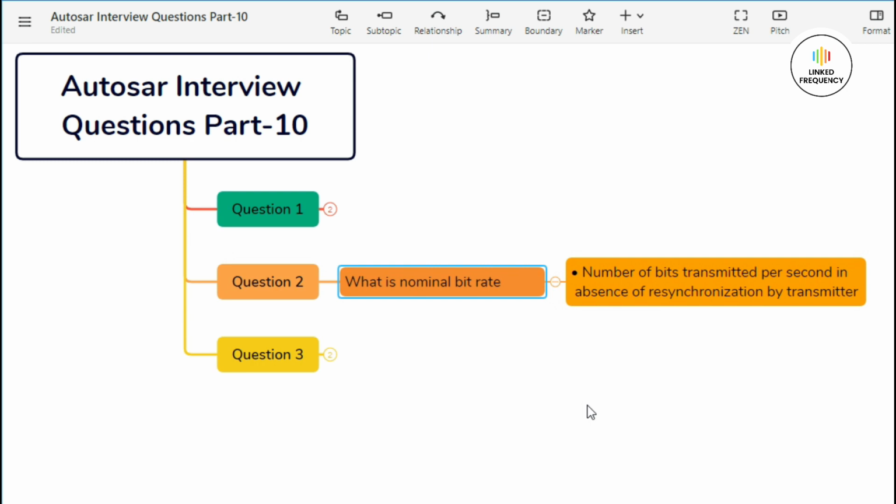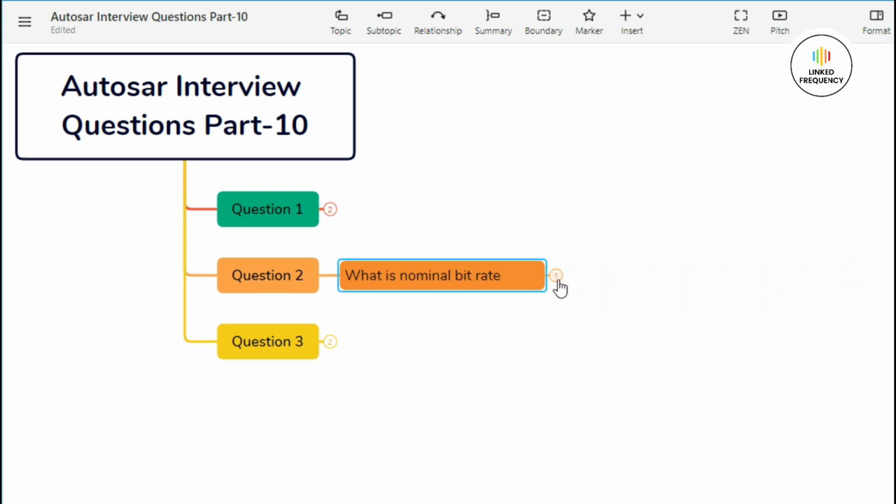Firstly, synchronization segment. It is used to synchronize the various nodes on the bus. Then the next one is propagation time segment. It is used to compensate for the physical delay times within the network. Then the next ones are phase buffer segment 1 and phase buffer segment 2. These phase buffer segments are used to compensate for edge phase error. These segments can be lengthened or shortened by resynchronization. So this was a short detail about our second question.